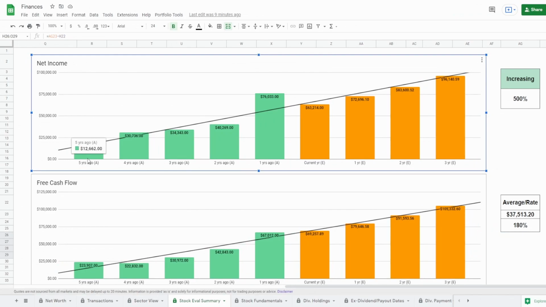We got the net income 5 years ago of $12.6 billion to 1 year ago of $76 billion, which is an increase, guys. Look at this increase, 500%. From 5 years ago to 1 year ago. And as you can see, this graph was steady up until 2 years ago, and then 1 year ago, boom, it just skyrocketed. I don't necessarily know why this is the case.